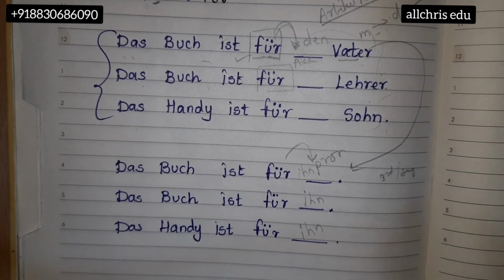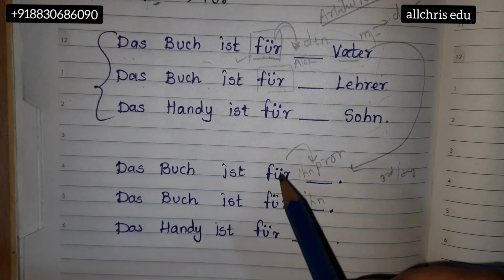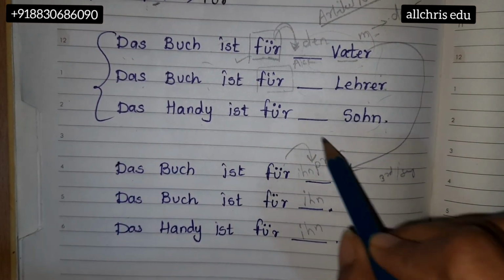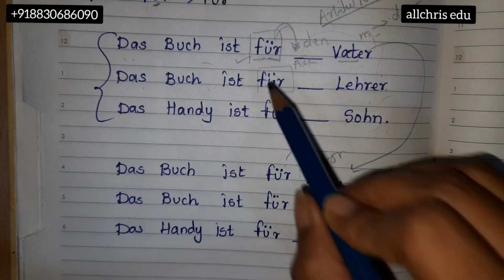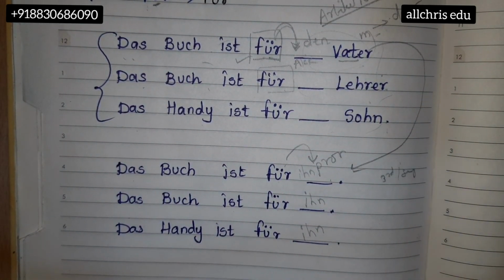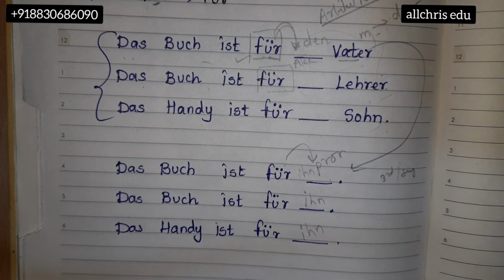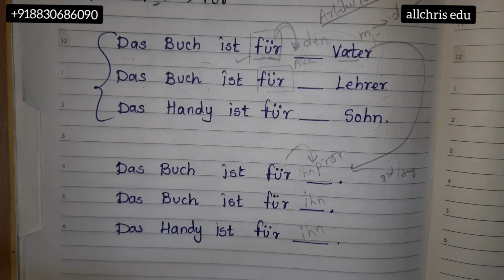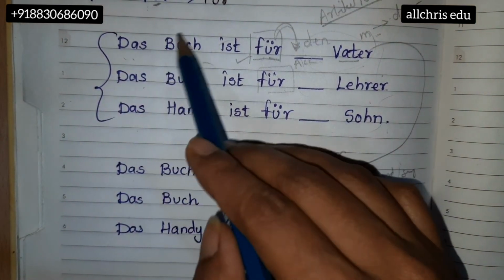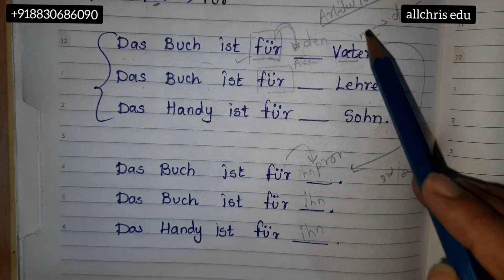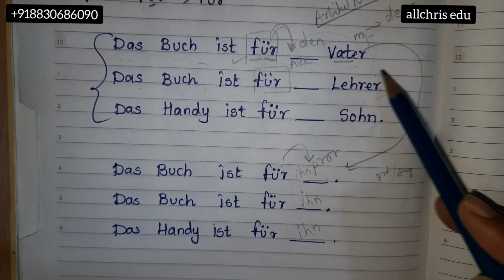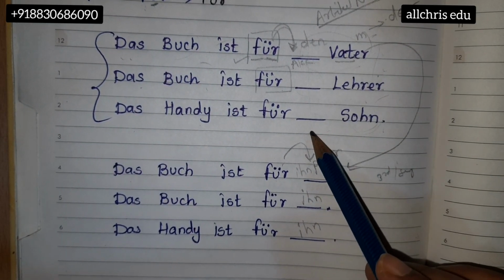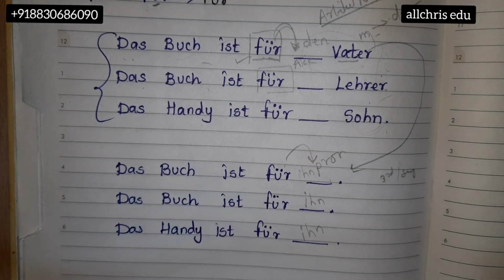The most important thing you learned here is that after this preposition, you have to write an accusative pronoun or accusative article. That is the most important part. Please give me 4 more examples. Instead of book, you can write something else. Instead of these nouns, use male, female, neutral nouns, and then write articles. So these are some examples of the word für.